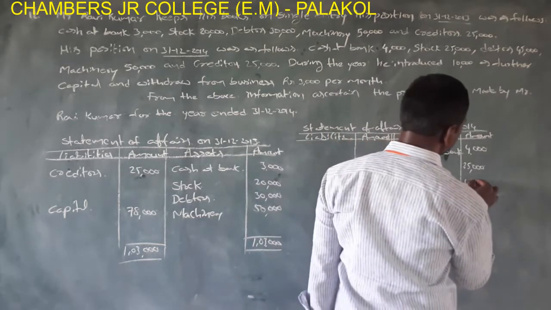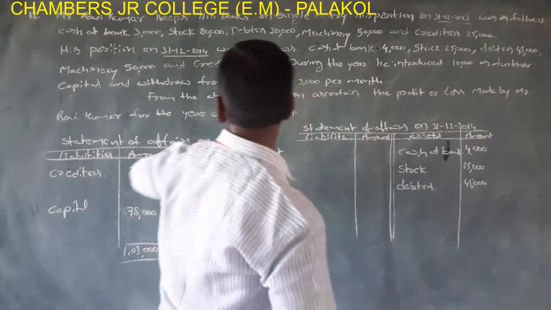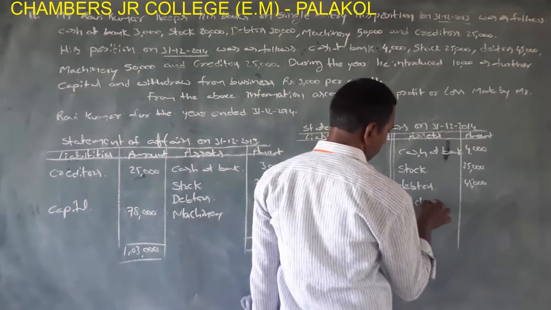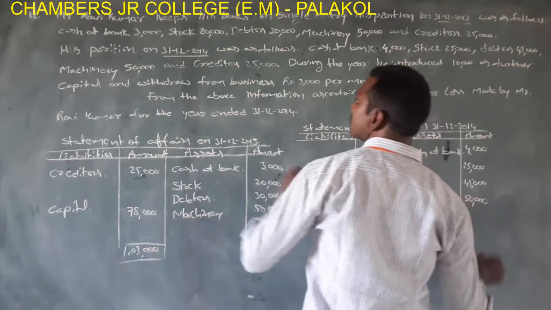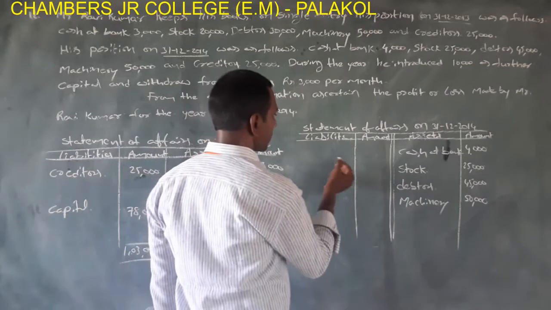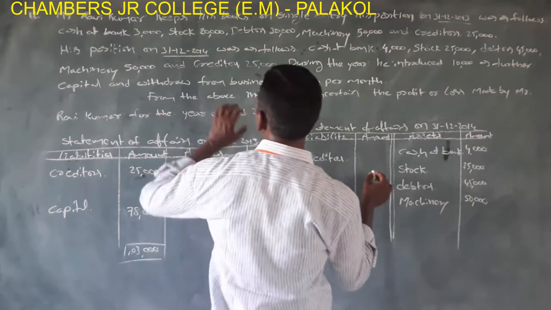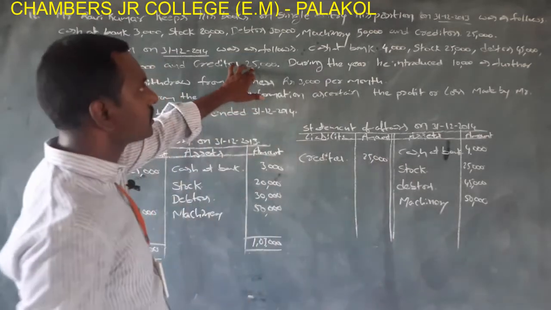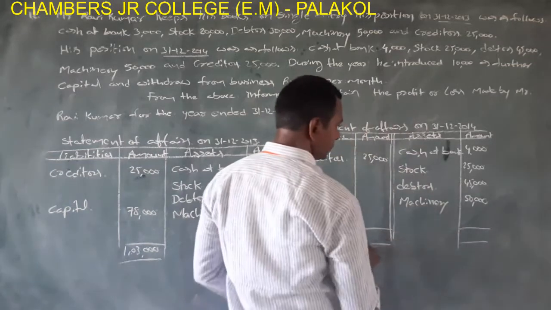Debtors rupees 45,000. And machinery, this is also an asset. Machinery rupees 50,000. And creditors 25,000. Creditors is a liability, so it is taken into liability side. Creditors rupees 25,000. Now take the total and difference.